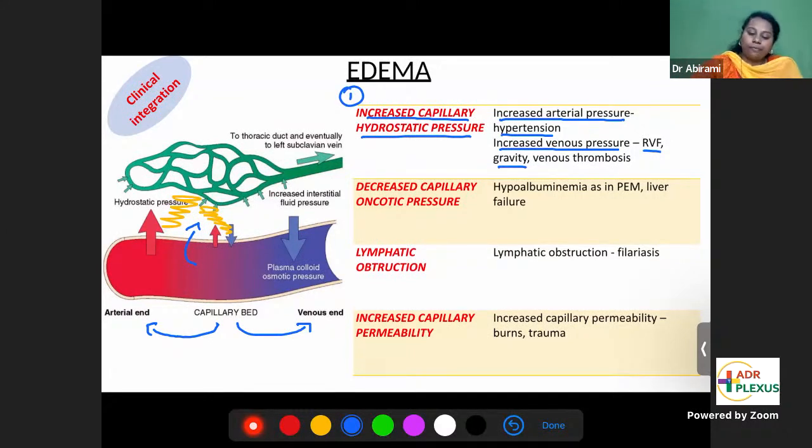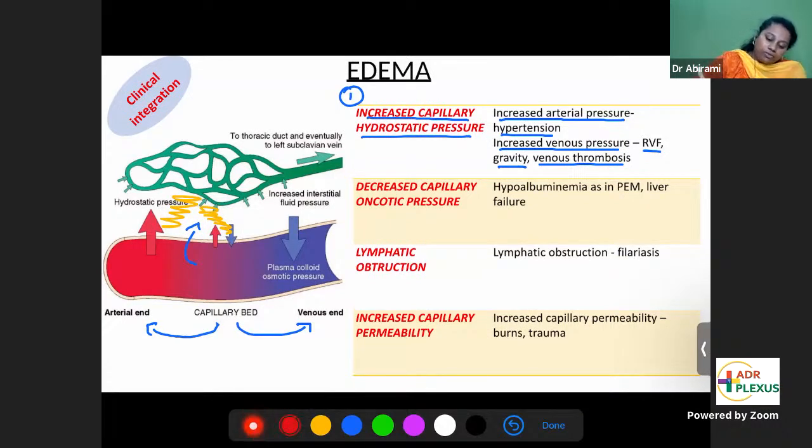Slowly they'll swell up. Venous thrombosis, a clot, a thrombus in the veins, can block and raise the pressures. So increased arterial pressure as in hypertension, or increased venous pressure as in right ventricular failure, gravity, and venous thrombosis, all these are causes of edema. That's the first cause of edema.